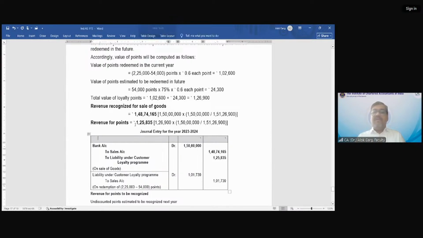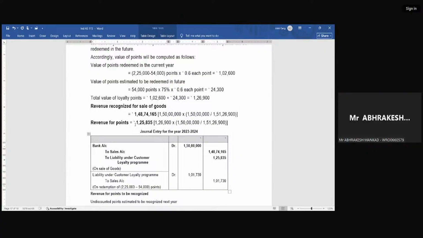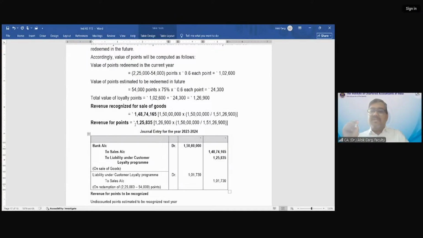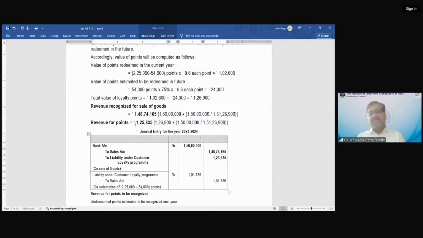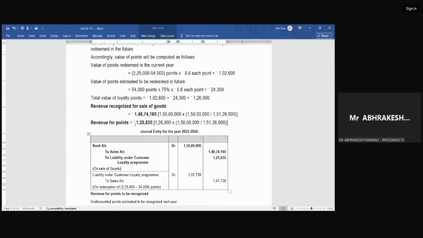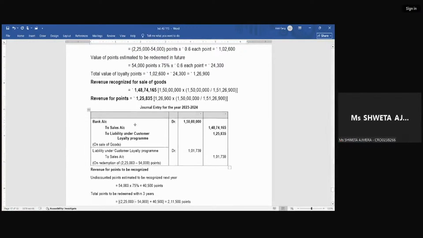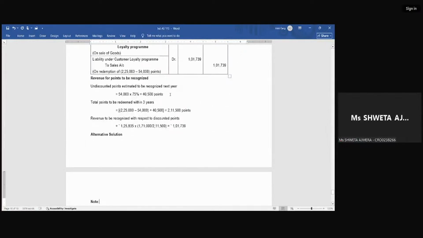This 125,835 is a liability for how many points? 171 plus 75% of 54,000, which is 40,500 points.